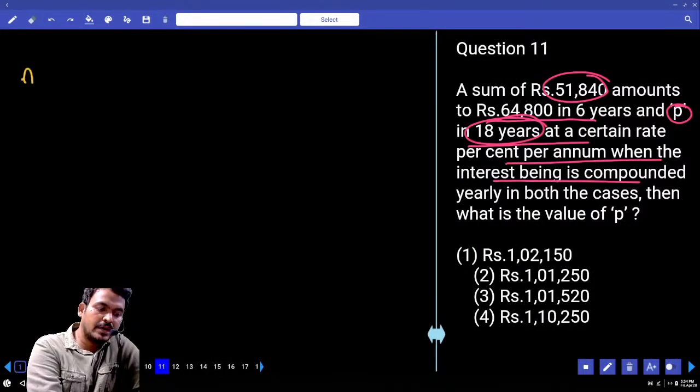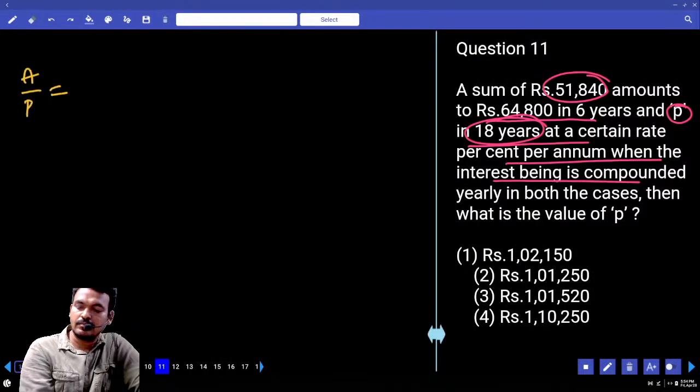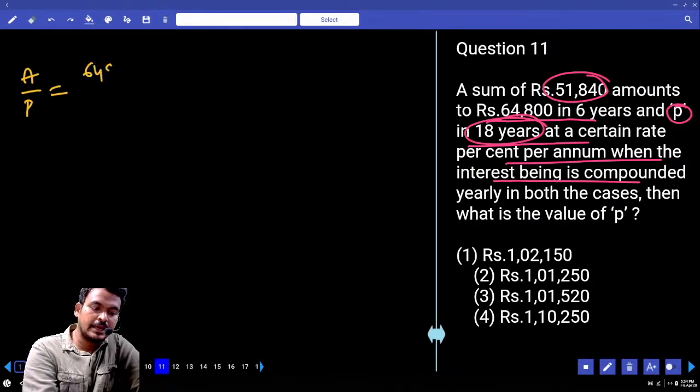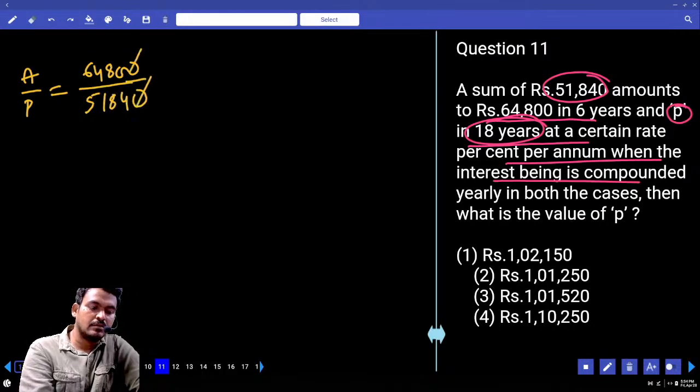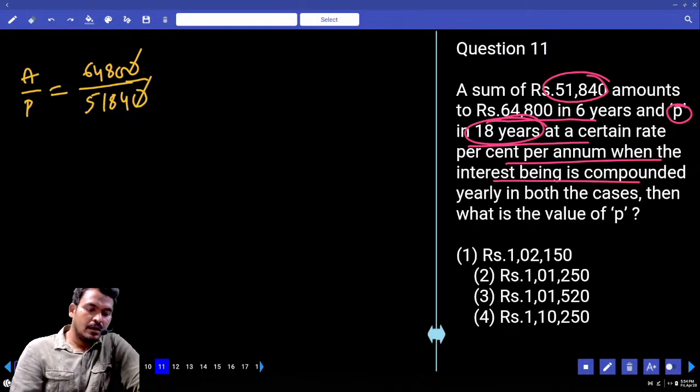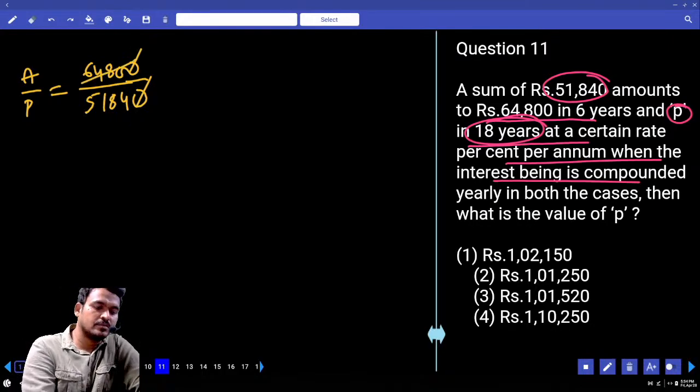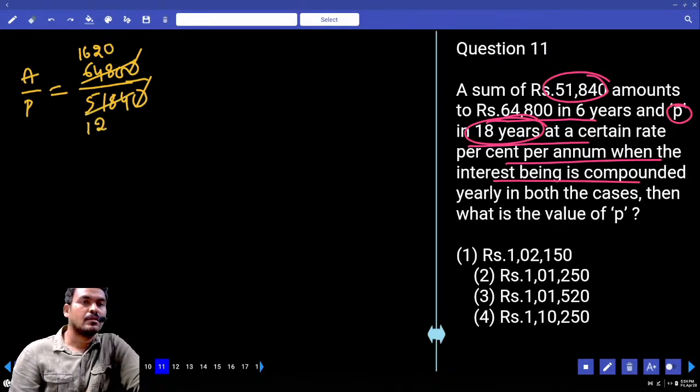First, amount by principal equals 64,800 divided by 51,840. Zero cancels. The numerator is 4 how many times? 1620. The denominator 4 12 times.